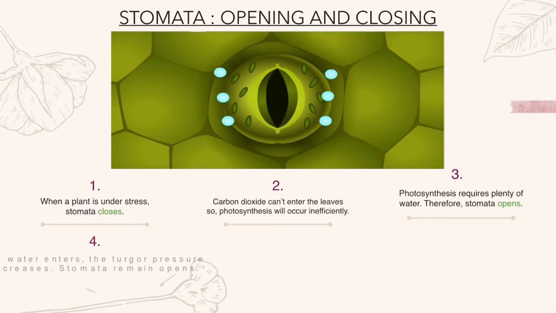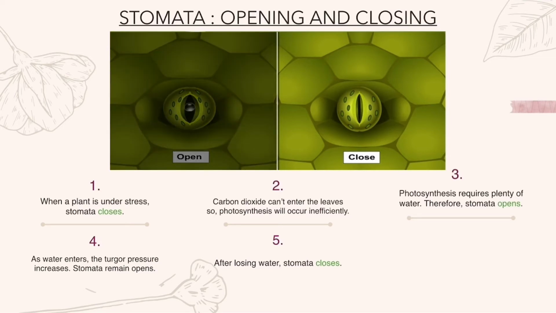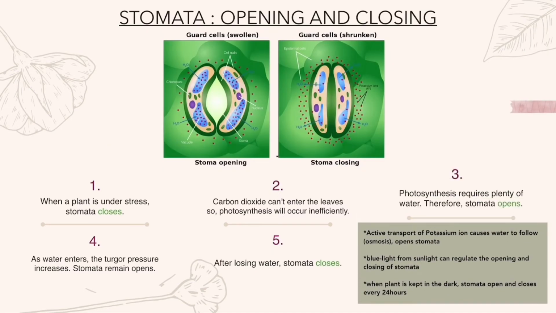As water enters, the turgor pressure increases. Stomata still remains open. After some time, it will lose enough water and eventually close. So as you can observe, there are 5 steps involved in the opening and closing of the stomata. It starts with the stomata closing, and then it opens and finally closes again.